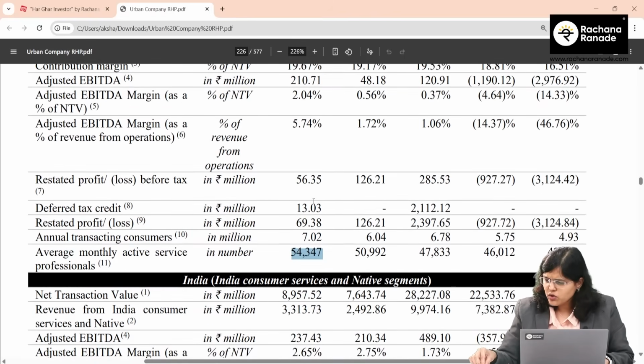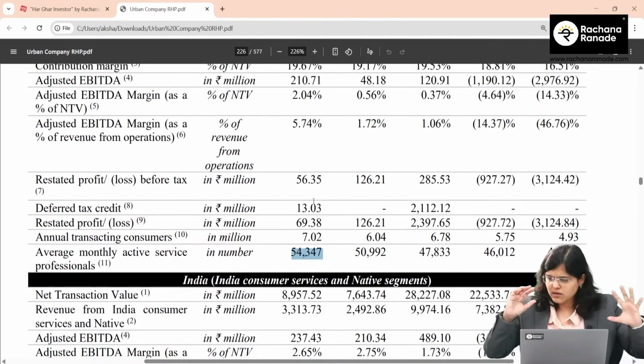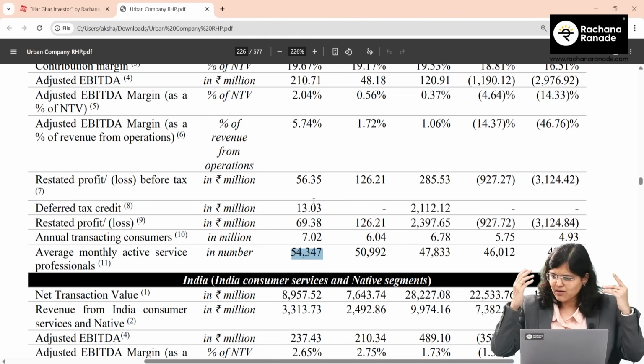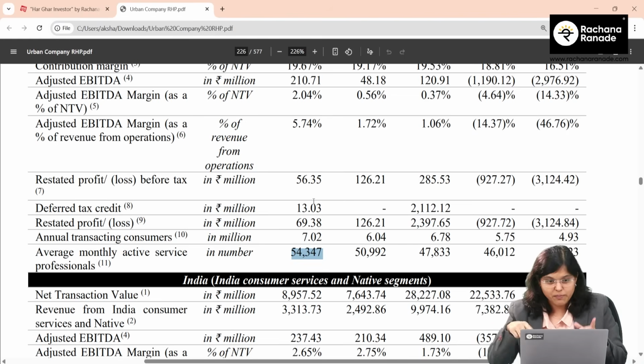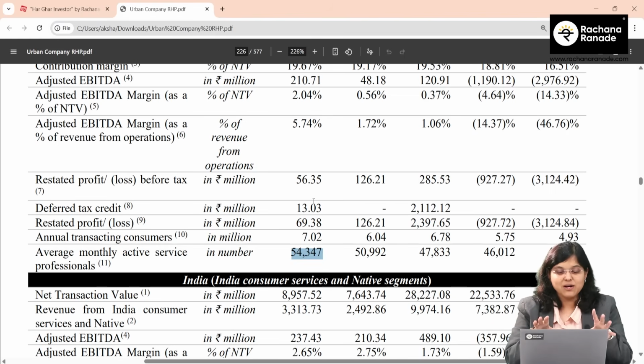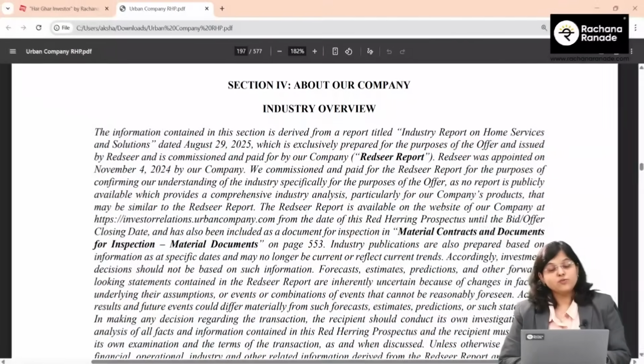So I hope you have understood about the basic operational metrics, financial metrics, NTV, contribution margin. I'm just checking whatever page numbers I have mentioned. I hope this part is also absolutely clear. Now let's move on with the industry analysis.